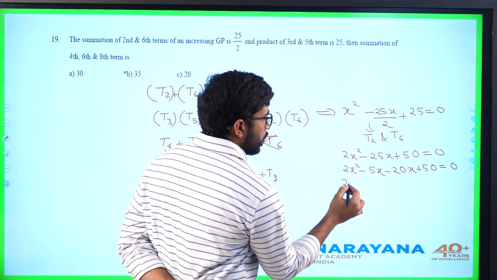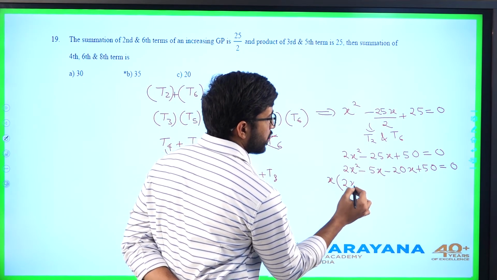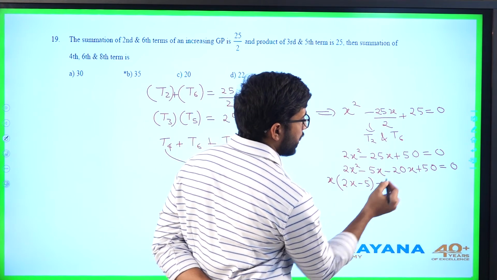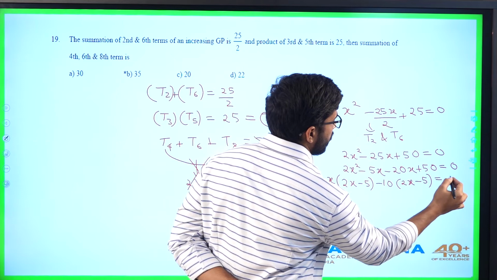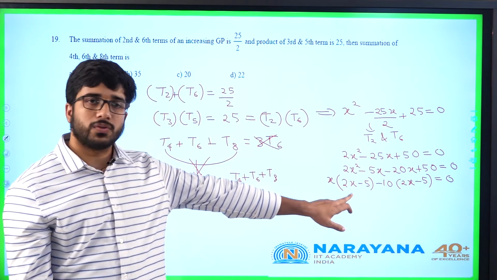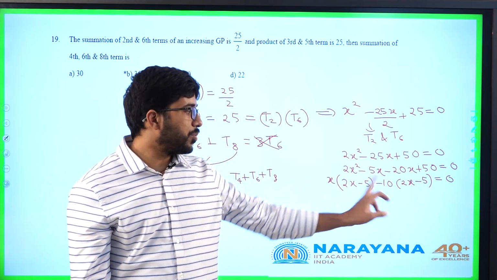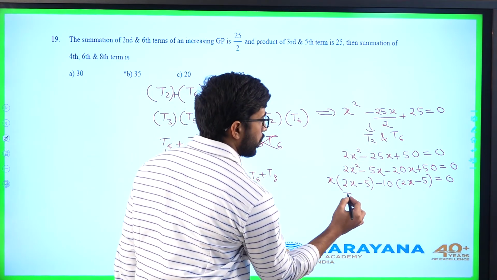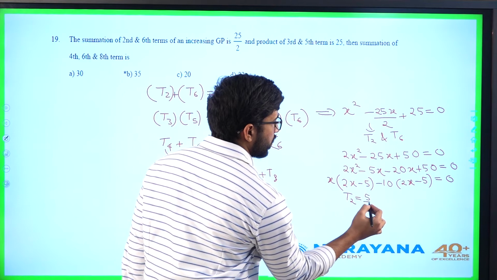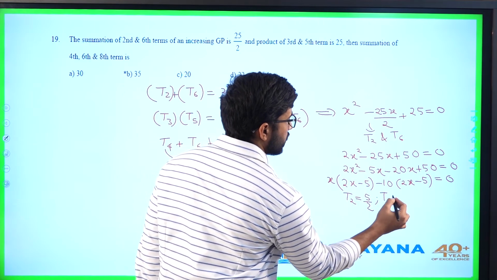So x into 2x minus 5 minus 10 into 2x minus 5 is equal to 0. So what are the two roots for this one? X minus 10 can be 0 or 2x minus 5 can be 0. The smaller root is T2. T2 is 5 by 2 and T6 is 10.